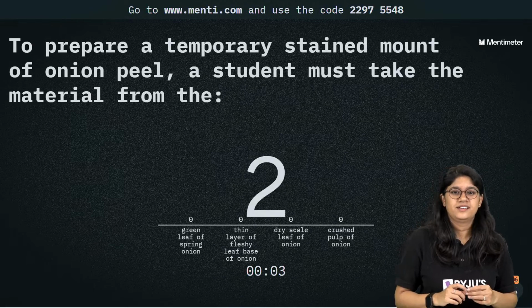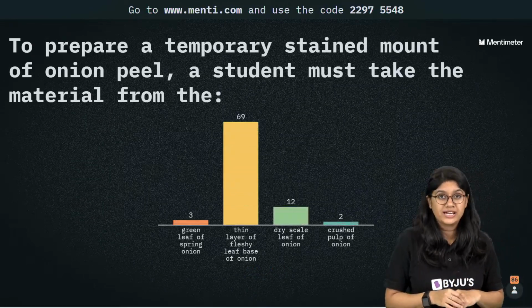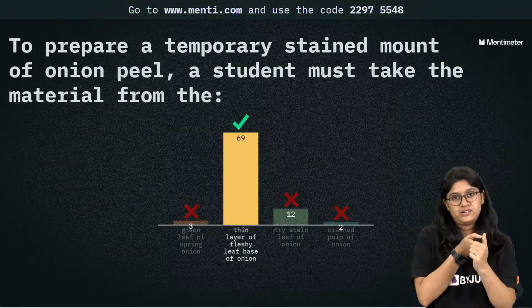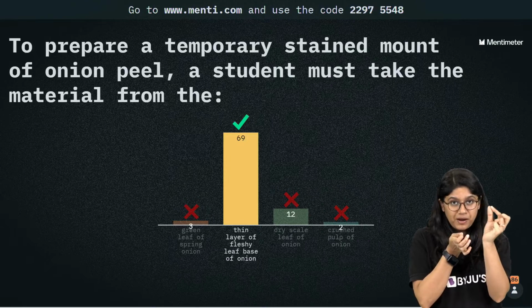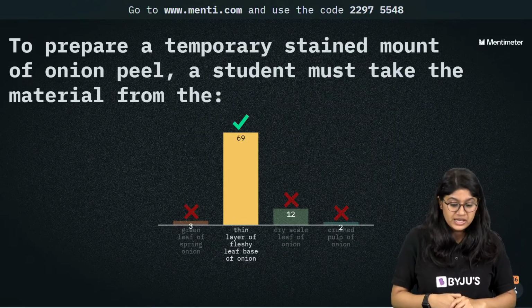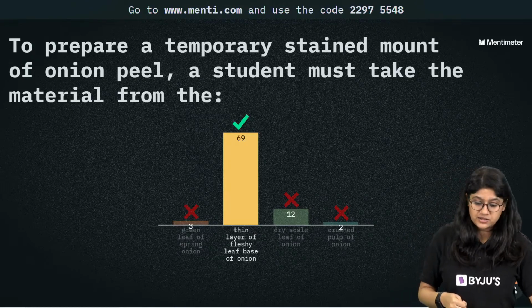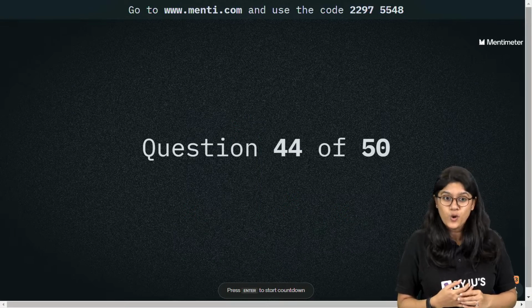Yes. So for this particular experiment, we actually take a very thin layer on the onion. There will be a very thin layer. We'll be taking that particular part, and then of course we'll be staining and using that part. So 69 of you have voted for the correct answer. Very good. Now let's move ahead to question number 44.